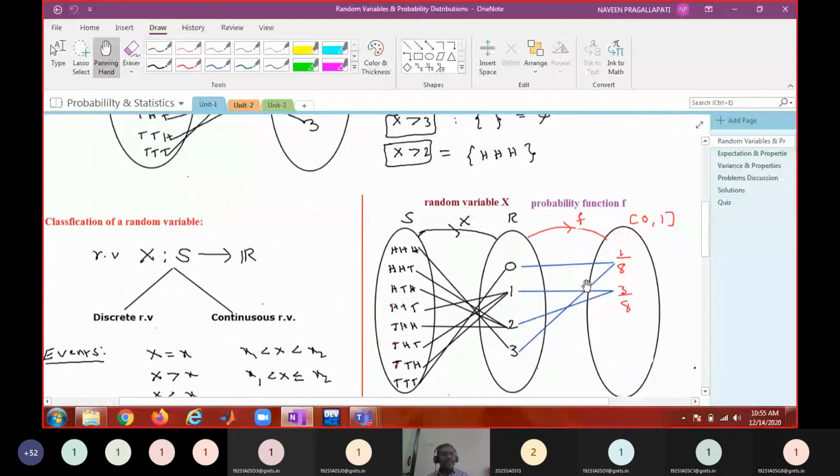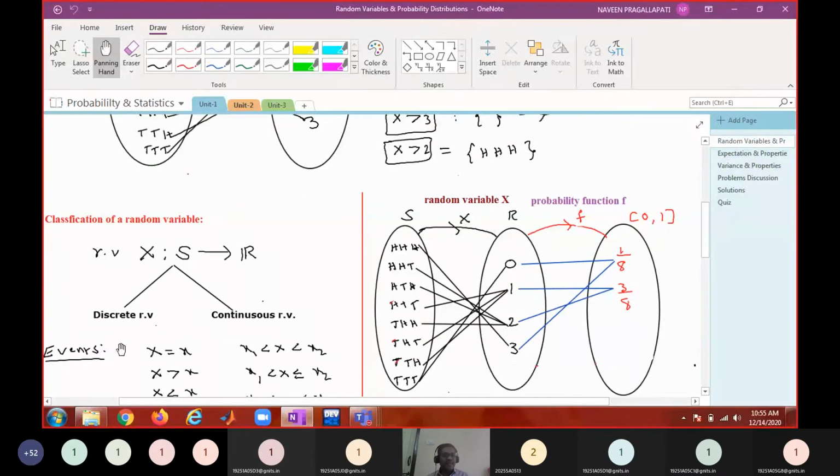After that, I said there are two kinds of random variables: one is discrete, the other is continuous. A discrete random variable is a random variable that takes values from a finite set, or from a countably infinite set, something you can count one after the other, such as the marks of a student in a class. Such random variables are said to be discrete random variables.